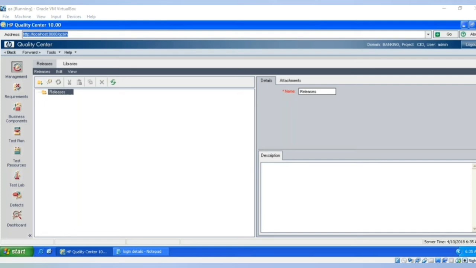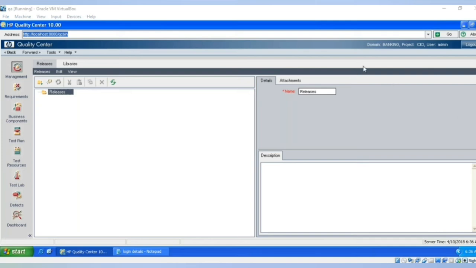In a particular year, how many releases we are planning to do, we can define in this module. Other than that, under each release, within that 6 months or 3 months, how many cycles of testing or development we are planning to do, that information we can also define here. So it is a simple module. It is used for planning purposes. Not only creating the releases, you can also define the start date and end date of a release, and the start date and end date of a cycle. Everything can be defined in this area. I'll show you with examples now.